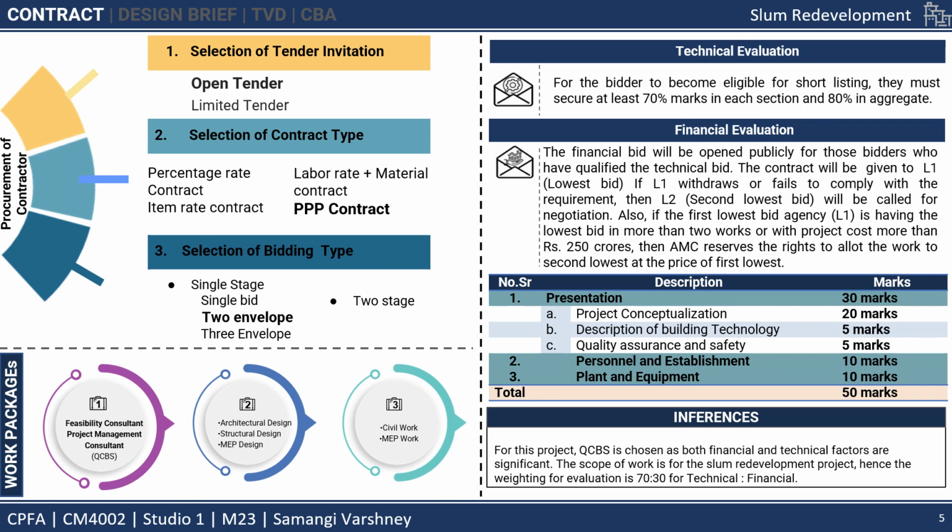Also, if the first lowest bid agency is having the lowest bid in more than two works or with project cost more than 250 crores, then AMC reserves the right to allot the work to the second lowest at the price of first lowest. For the inference for this project, QCBS is chosen as both financial and technical factors are significant. The scope of work is for the slum redevelopment project, hence the weighting for evaluation is 70-30 for technical and financial.